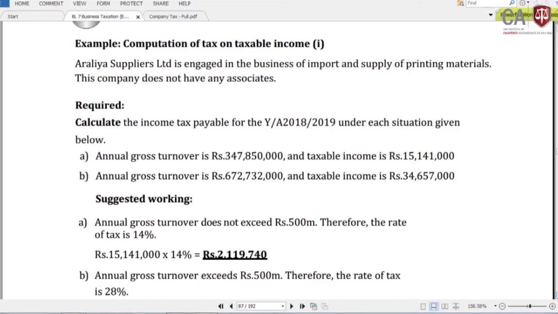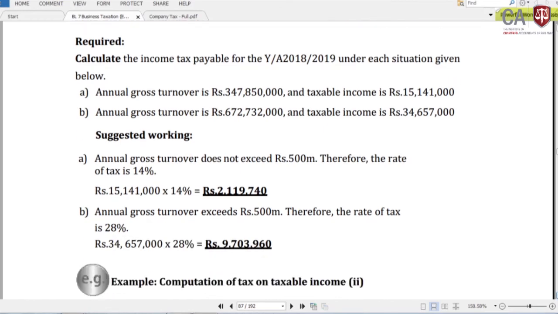Then we take two separate scenarios. First one, their turnover is less than 500 million. This is an isolated company, not an associate company, and they are carrying out their business solely in Sri Lanka. Then they can apply the 14% tax rate. Why? This company is a small and medium enterprise. Those three main conditions are satisfied, and they can apply the 14% rate.